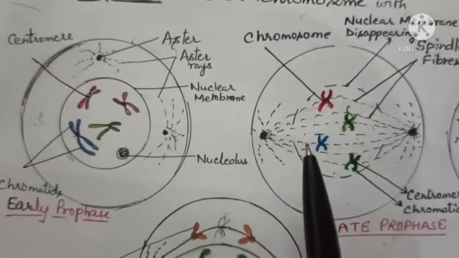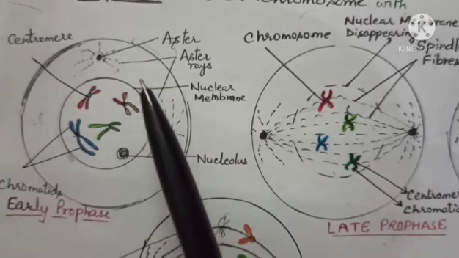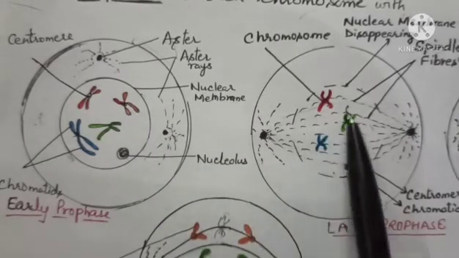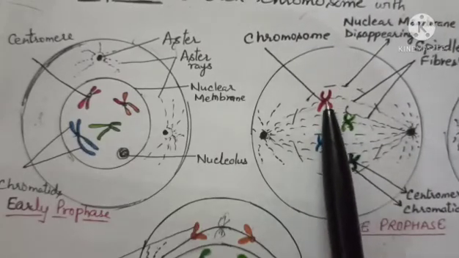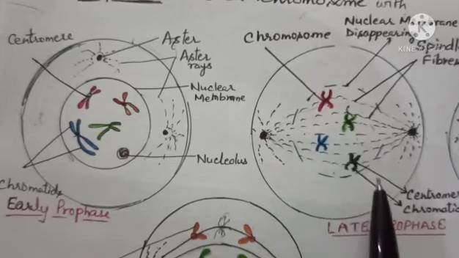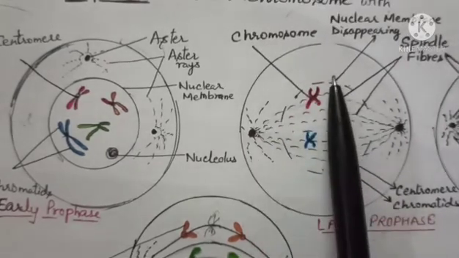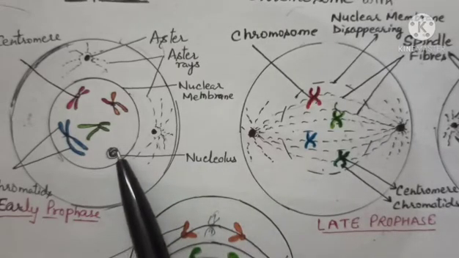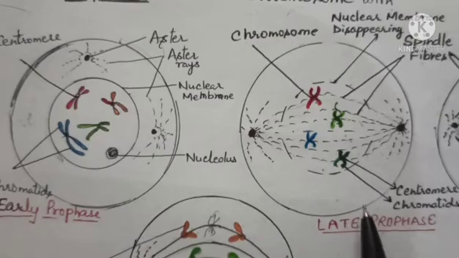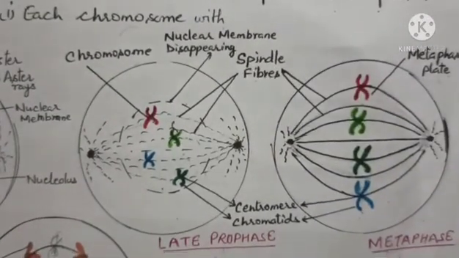So what are the main events which take place during prophase? First, the asters are formed, then the spindle fibers form, right? Then the chromosomes attach themselves to the spindle fibers with the help of the centromere, and the nuclear membrane starts disappearing, and the nucleolus also disappears when it reaches late prophase. Now the next stage is metaphase.